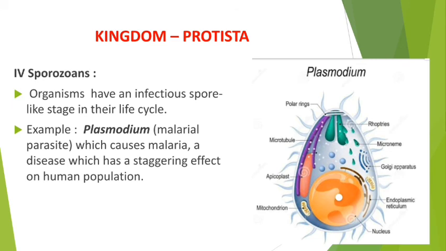So my dear students, this is the sporozoan. Here, in the life cycle of Plasmodium, one stage is infectious, and if that infectious stage reaches the human body, then only malaria fever is seen. Plasmodium, the malaria parasite, causes malaria, a disease which has a staggering effect on the human population.